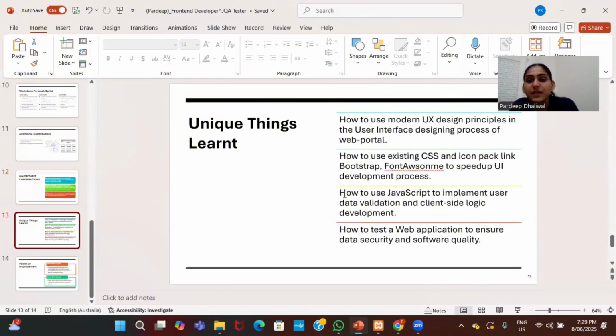Unique things learned: how to use modern UX design principles in the user interface designing process of a web portal, how to use CSS, icons and Bootstrap, how to use JavaScript to implement user data validations and client-side logic development, and how to test web applications to ensure data security and software quality.